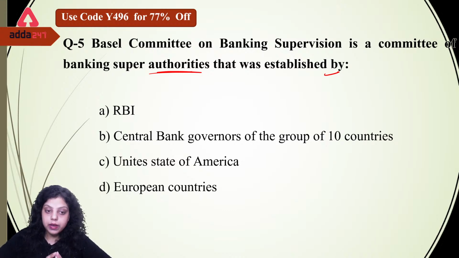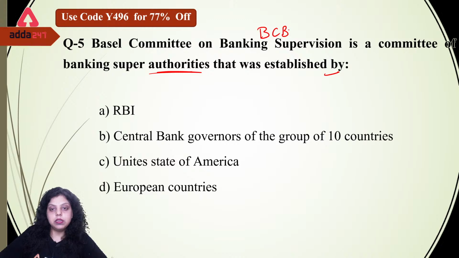It was established by RBI, it was established by central bank governors of the group of 10 countries, it was established by the United States of America, or it was established by European countries. So which of the following has established the Basel Committee on Banking Supervision? Now do remember the abbreviation also, it is BCBS, Basel Committee on Banking Supervision. Now what will be the answer to the fifth question? A, B, C or D?